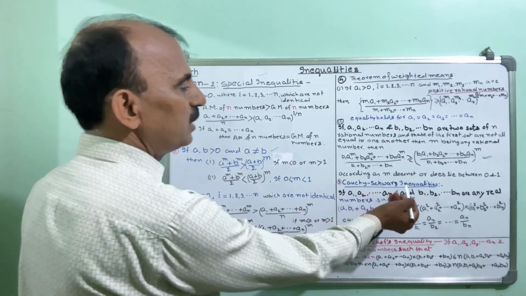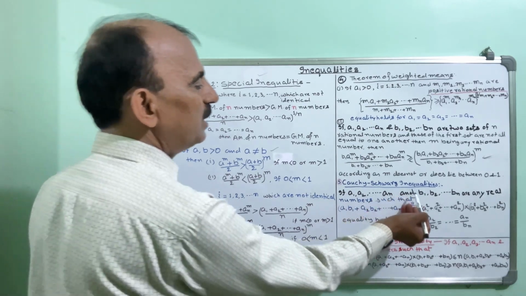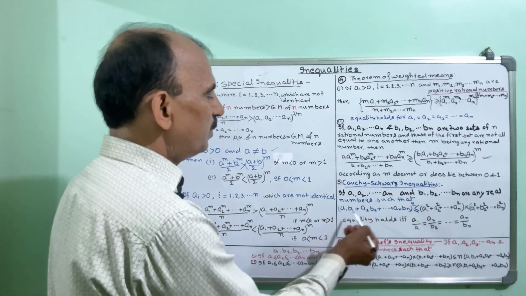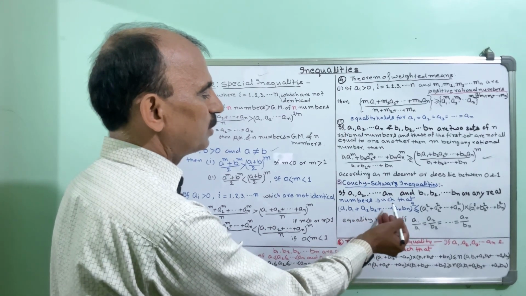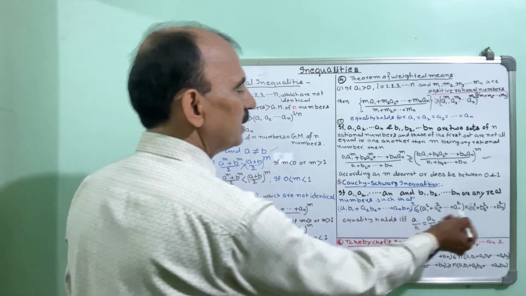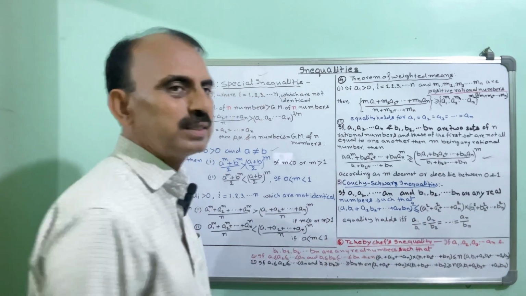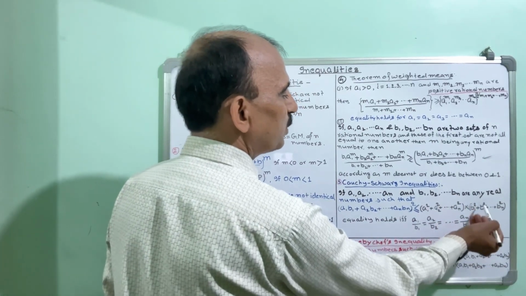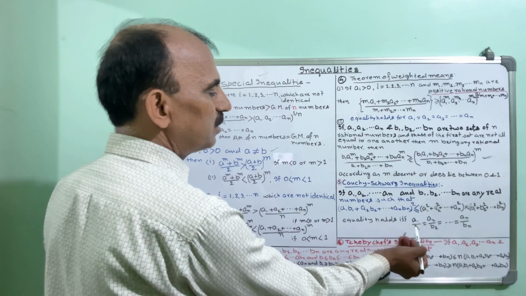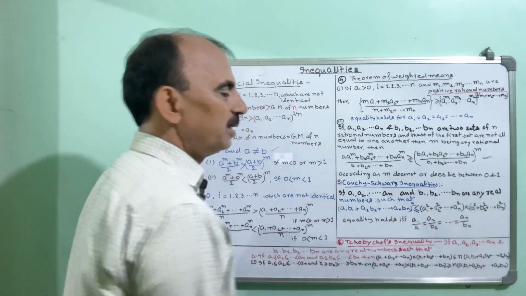नेक्स्ट वन है कॉची स्क्वायर इनइक्वालिटीज। वो क्या है अब देखें, a1 a2 and so on up to an and b1 b2 and so on up to bn are any real numbers such that (a1 into b1 plus a2 into b2 plus so on up to plus an into bn) whole power 2, this will be equal or less than this one which is (a1 स्क्वायर प्लस a2 स्क्वायर प्लस so on up to plus an स्क्वायर) इंटू (b1 स्क्वायर प्लस b2 स्क्वायर प्लस so on up to plus bn स्क्वायर)। एंड इक्वालिटी विल होल्ड if and only if a1 divided by b1 is equal to a2 divided by b2 is equal to and so on is equal to an divided by bn।